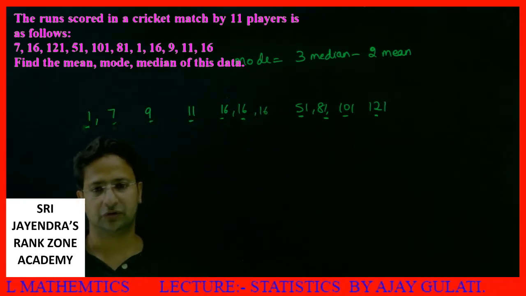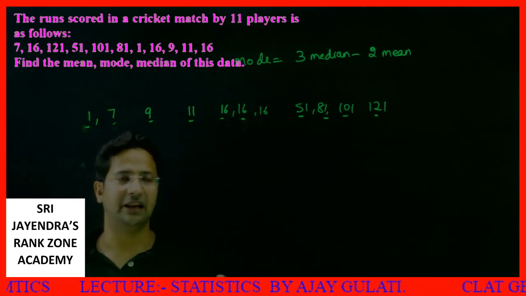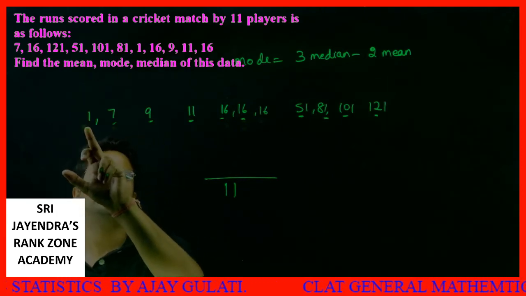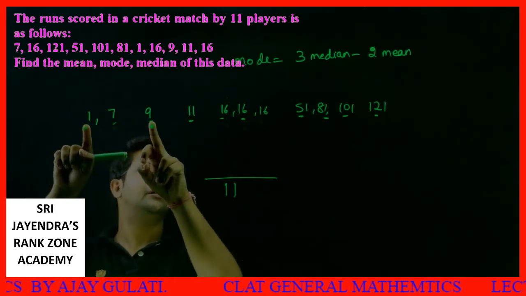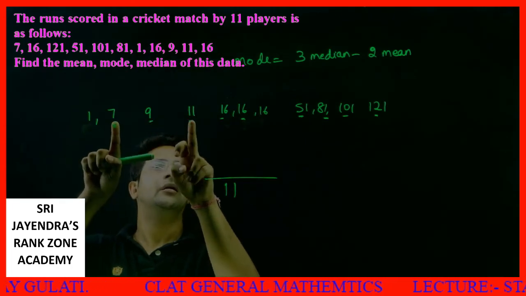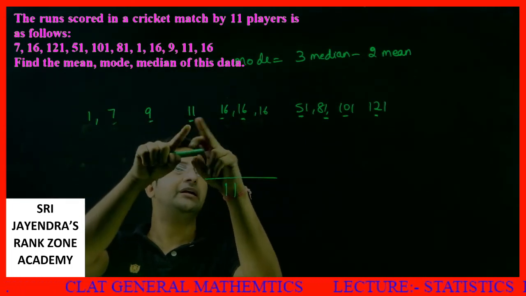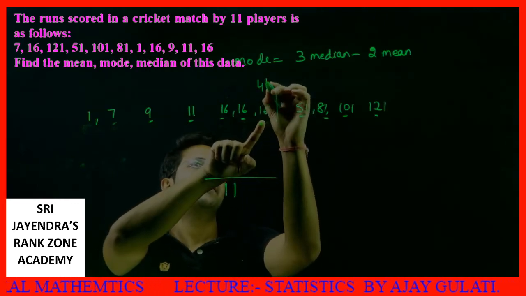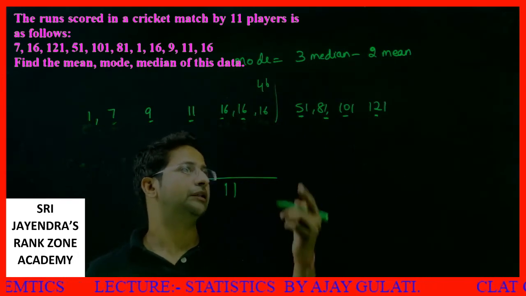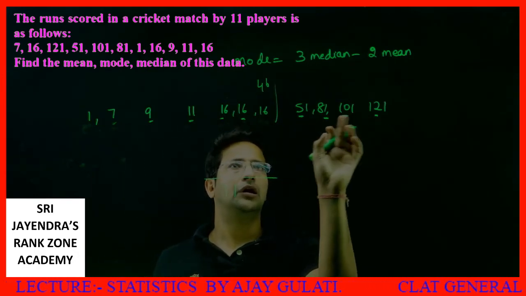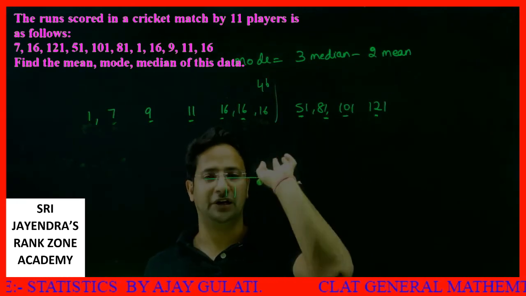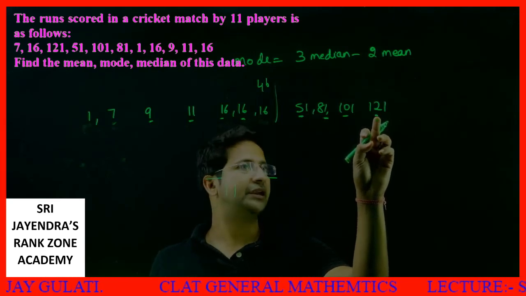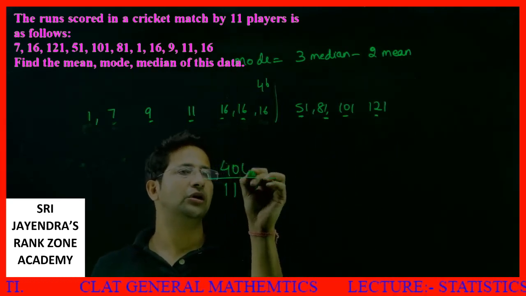So first of all, mean. What will be the mean? Sum of all these divided by 11 values. It won't be that tough. 1 plus 9, 10. 10 plus 18, 28. 28 plus 18, 46. So far the sum is 46. Then I have to add these. 50 plus 50, 100. 180. 180 plus 120, 300. 300 plus 100, 400.